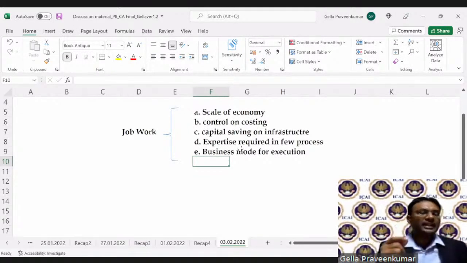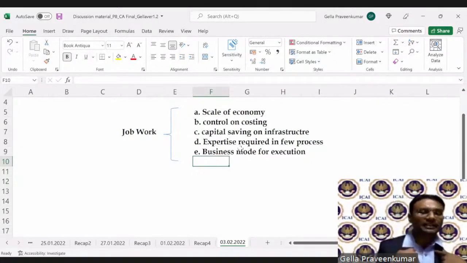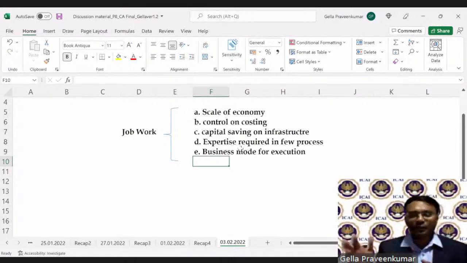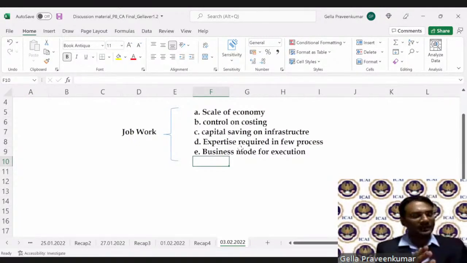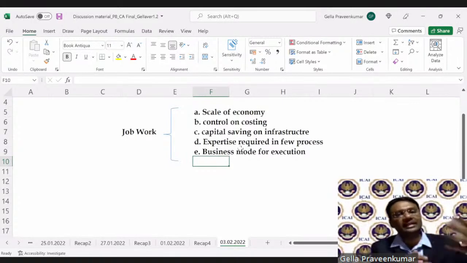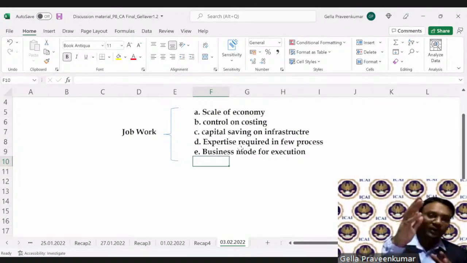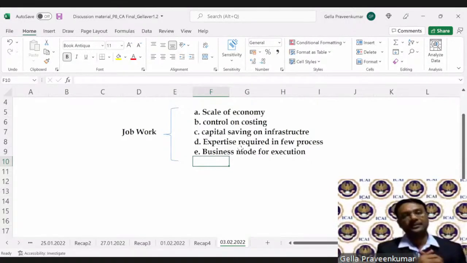When you give a particular item to job work, take the example of my shirt, the shirt which I am wearing. If I have to get this particular shirt done in-house, there's a certain element of cost which I cannot control. Overheads, you would have been reading in your costing, where overheads are fixed overheads and variable overheads. If I want to reduce my overheads, I can think of getting this particular activity done outside, where a particular element of overhead can be avoided.